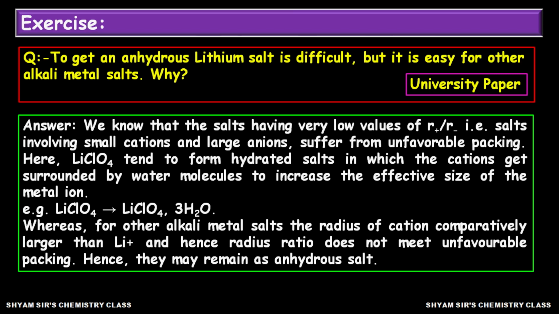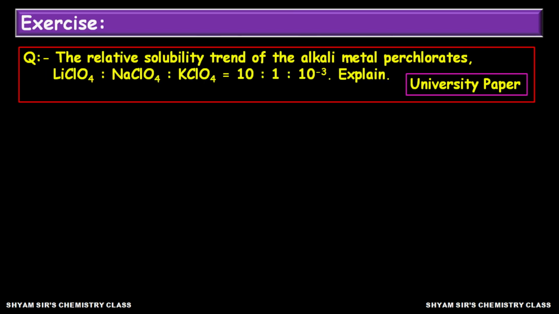Whereas in case of other alkali metal salts, the radius of the cation is already comparatively larger than lithium ion, and in that case the radius ratio does not meet unfavorable packing. That means they may remain as anhydrous salt, but for lithium that is not possible. That is why the anhydrous salt of lithium is not available, whereas for other alkali metal salts anhydrous salts are available.